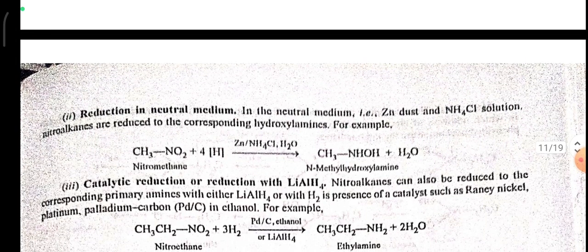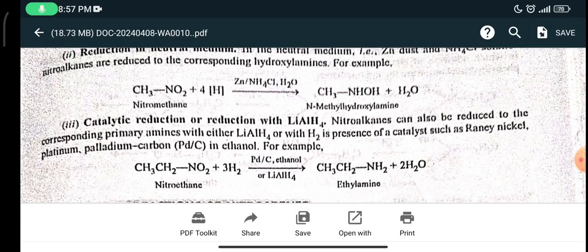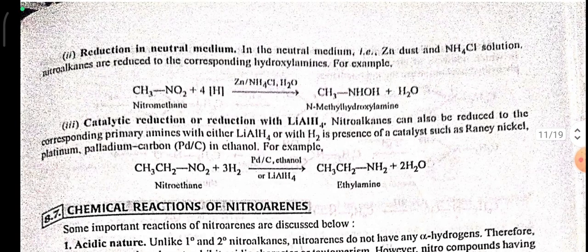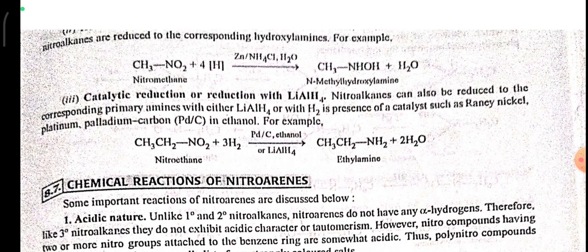The reduction in the neutral medium. With zinc dust in NH4Cl solution, nitroalkanes are reduced to the corresponding hydroxylamines. For example, nitromethane reacts with 4H, nascent hydrogens, in the presence of Zn and NH4Cl plus H2O to give N-methylhydroxylamine plus water.